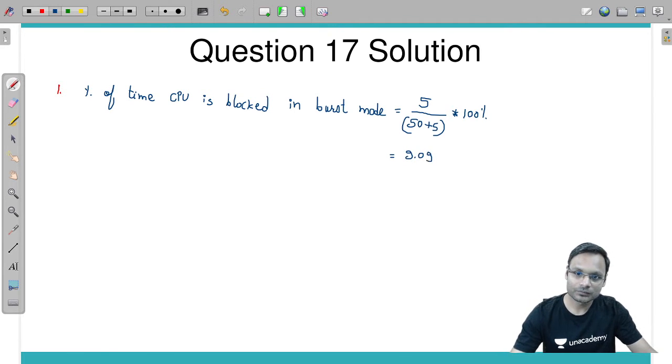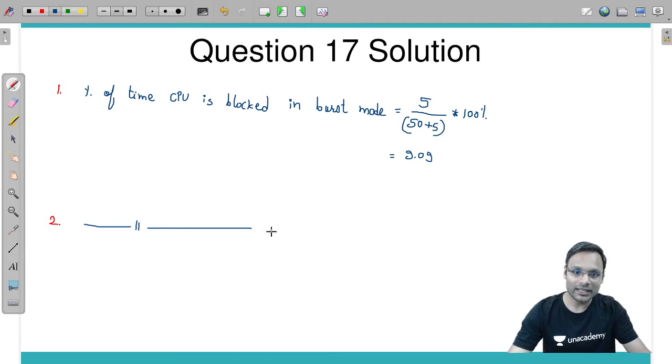9.09. And the second question, percentage of time CPU is blocked in cycle stealing mode is equal to 5 divided by 50. Directly we need to do 5 divided by 50 into 100%.